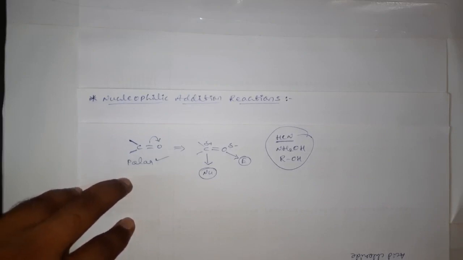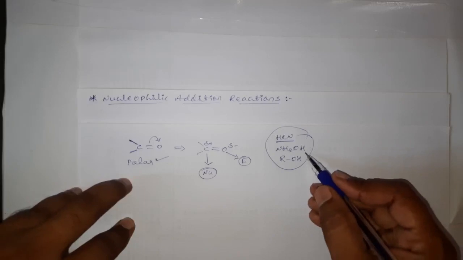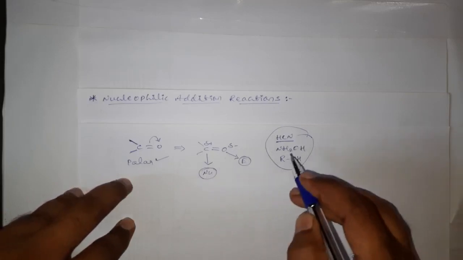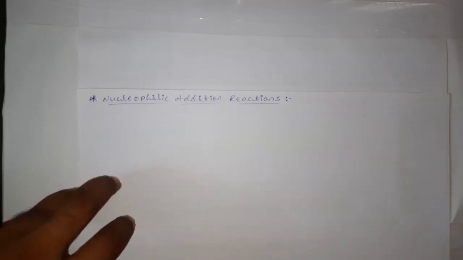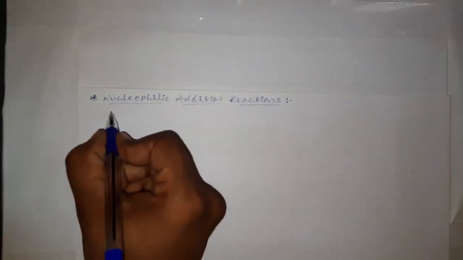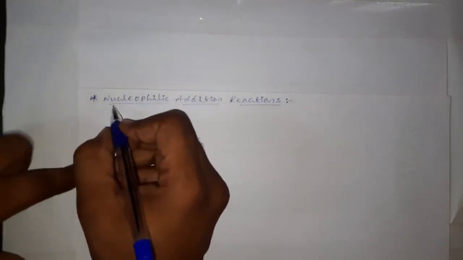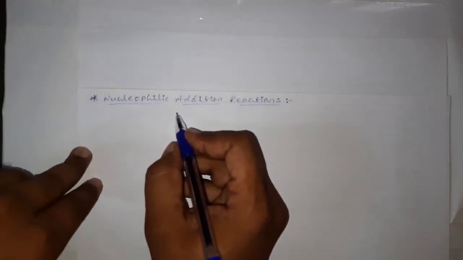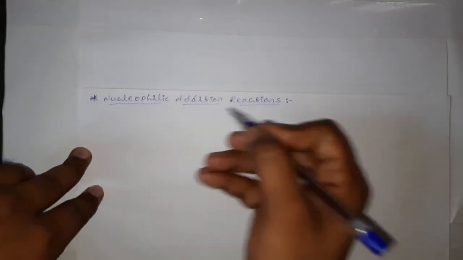Before discussing the reactions of each of these with aldehydes and ketones, let me explain the general reaction mechanism of the carbonyl group of aldehydes and ketones with nucleophiles.